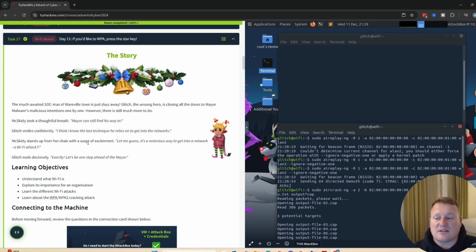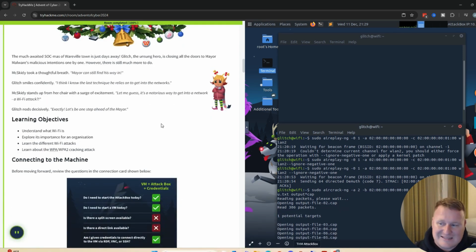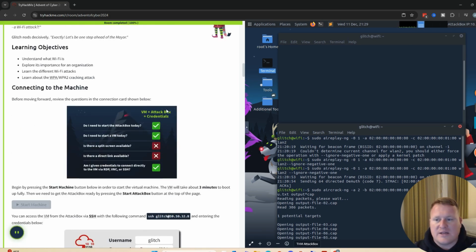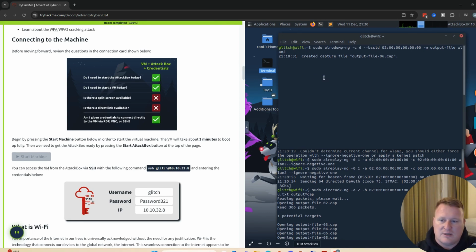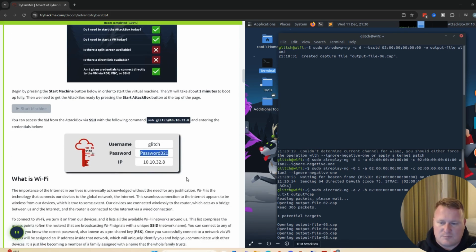Today's learning objectives are understanding what Wi-Fi is, exploring its importance for an organization, learning the difference between different Wi-Fi attacks, and learning about WPA and WPA2 cracking attacks. For connecting to the machines, as always, TryHackMe does a great job providing this through a VM, AttackBox, and credentials provided. Make sure before you start your challenges today, we are going into Glitch's SSH connection. If you do not do that, you'll be seeing root rather than glitch. So ensure you SSH as glitch at his IP here with the password that is provided.